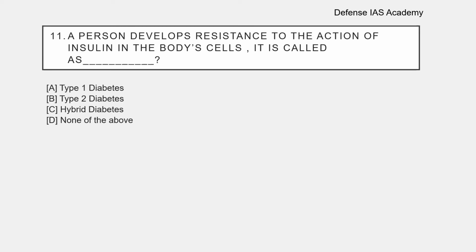Question number 11. A person develops resistance to the action of insulin in the body cells. It is called as dash. The options are A. Type 1 diabetes, B. Type 2 diabetes, C. Hybrid diabetes, D. None of the above. The correct answer is type 2 diabetes, option B.